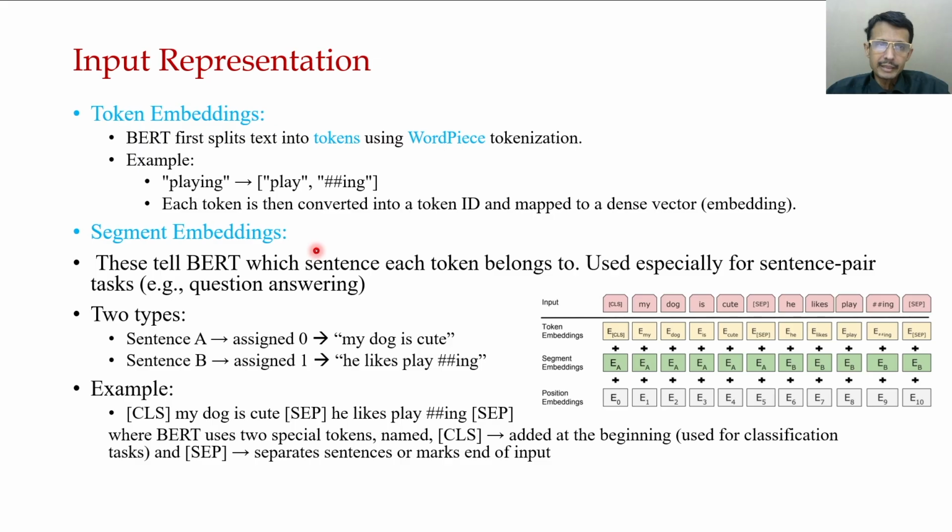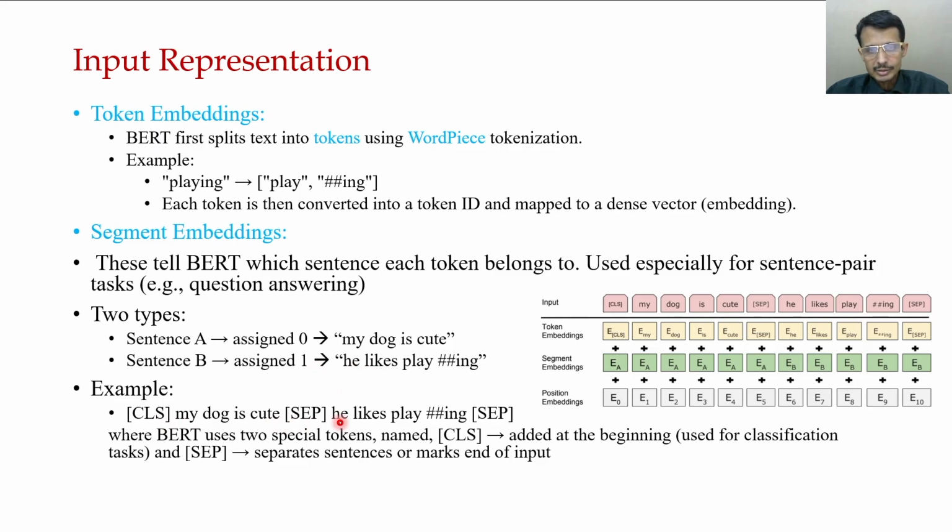Then comes the segment embedding. These tell BART which sentence each token belongs to: CLS to separator is sentence 1, and he to the next separator is sentence 2. This is used especially for sentence-pair tasks like question answering. Sentence A is assigned 0, my dog is cute, and sentence B is assigned 1, he likes playing.